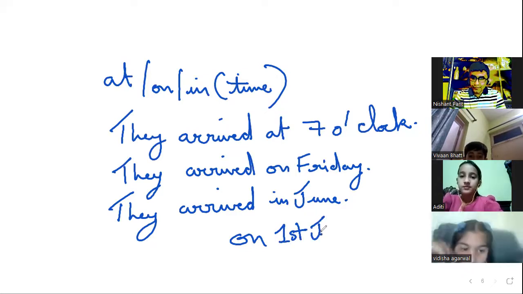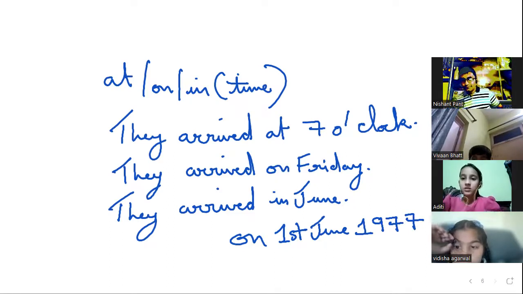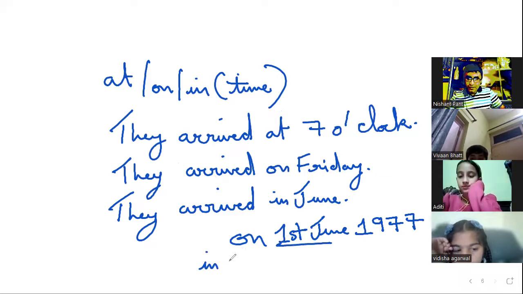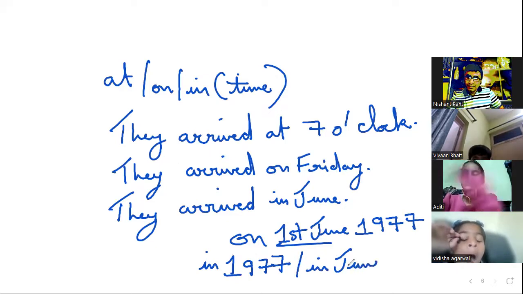On 1st June 1977, Nishant sir was born. Right? So, 1st June, on. Okay? Nishant sir was born on 1st June, but he was born in 1977. Just remember, in a year, in a month, in June, right? But when you are using the date first, you have to use on.